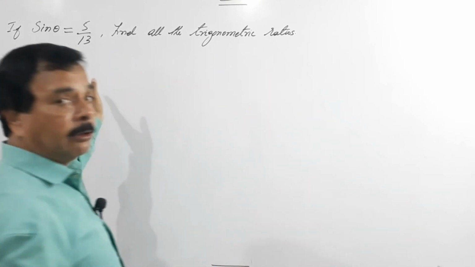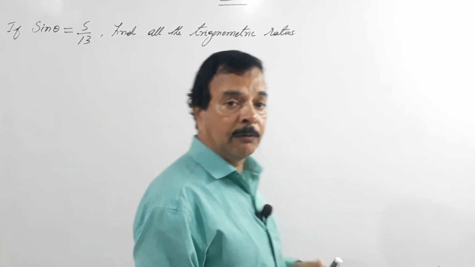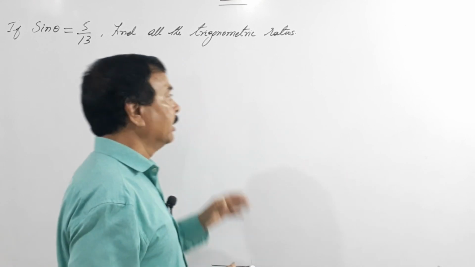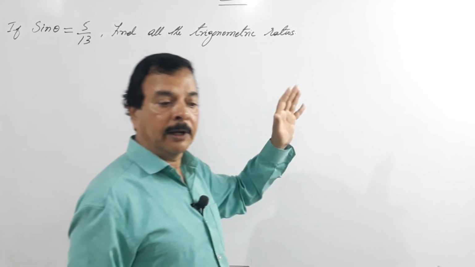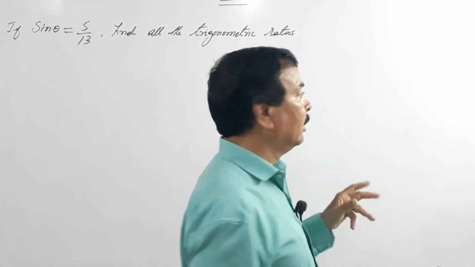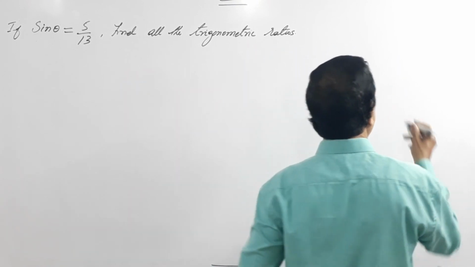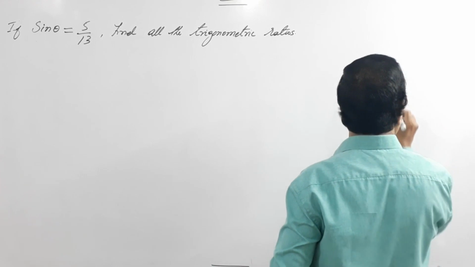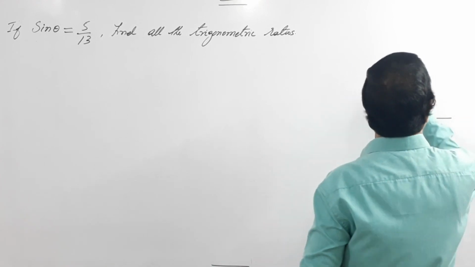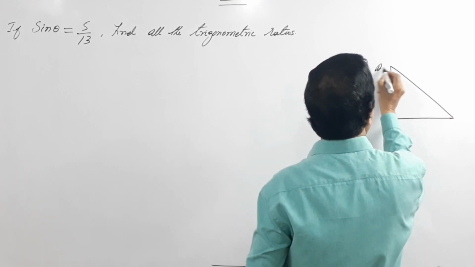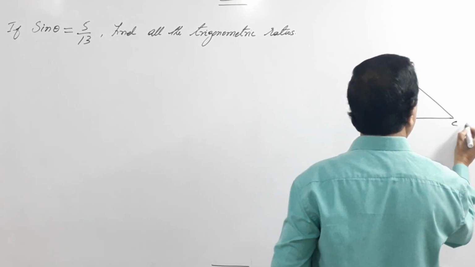We will draw a right angle triangle because it is important to find the Pythagoras triplets. You should know the three sides of a right angle triangle, then only you can proceed. We have to find the other side using the Pythagoras theorem. I draw a right angle triangle and call it A, B, C.